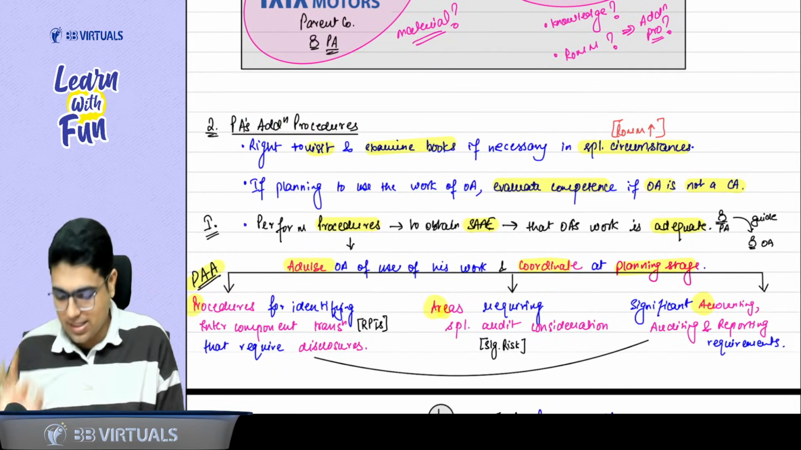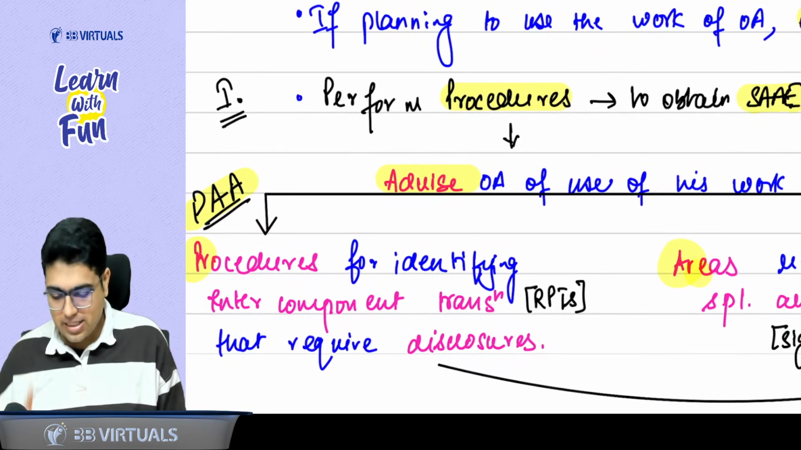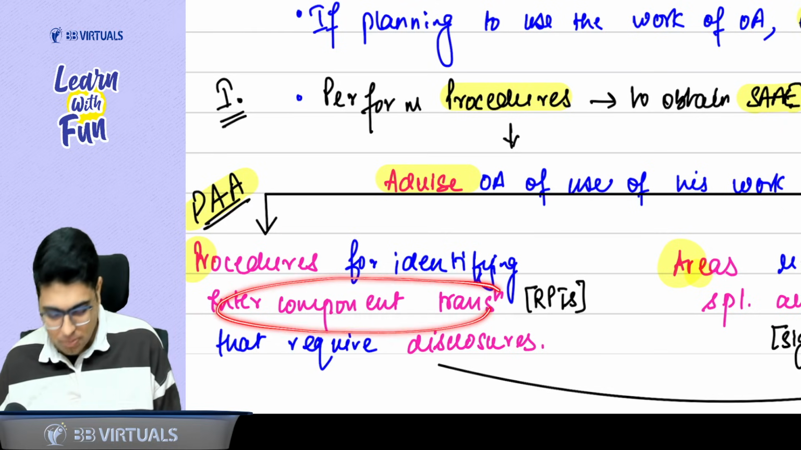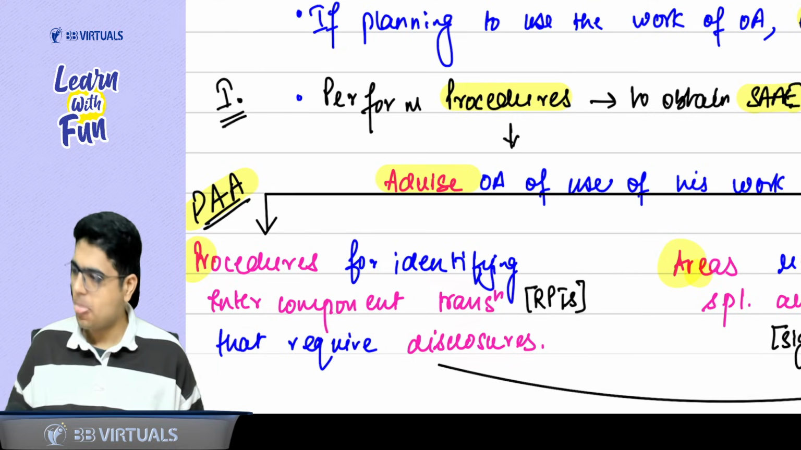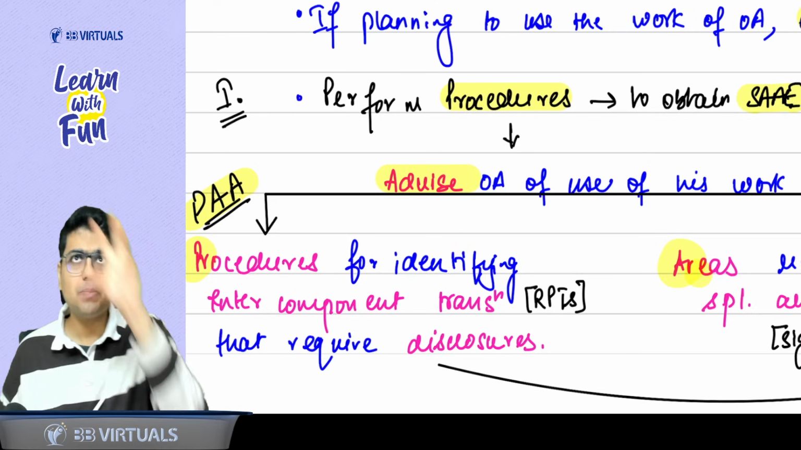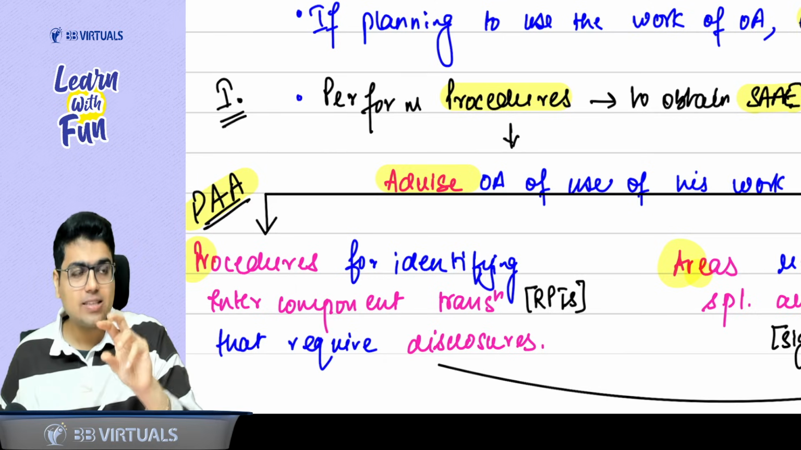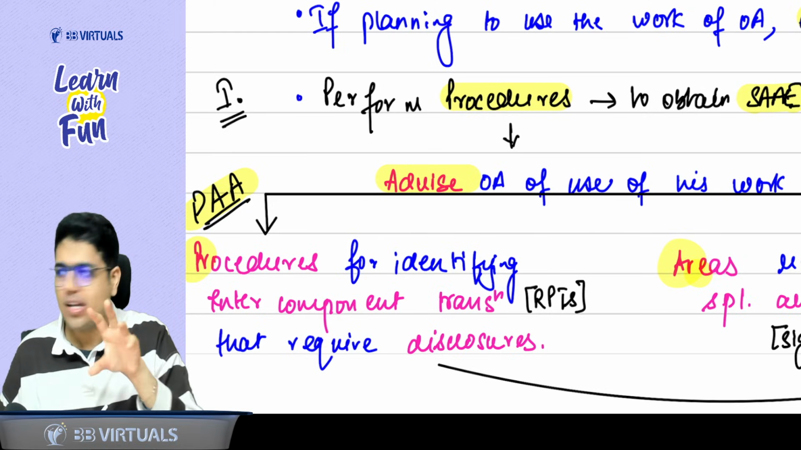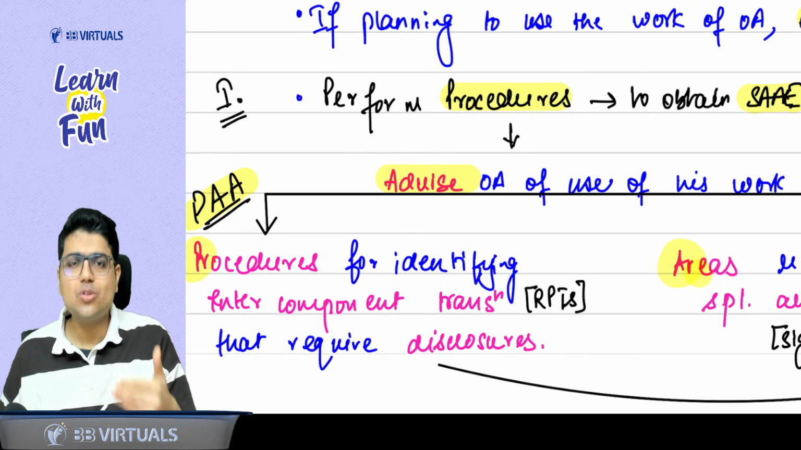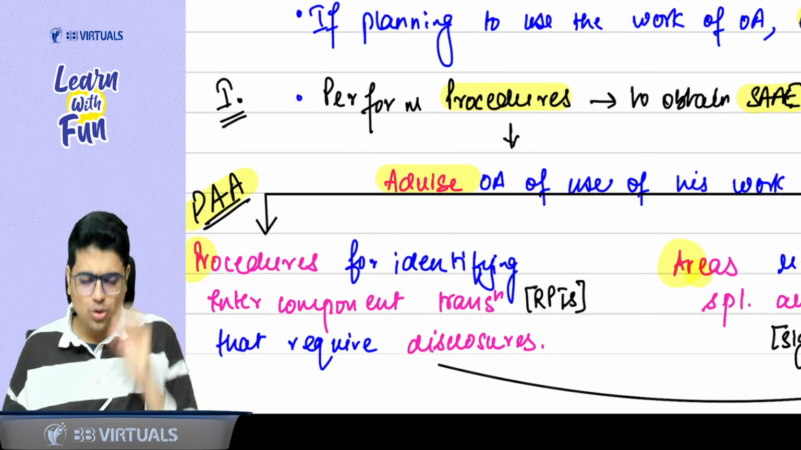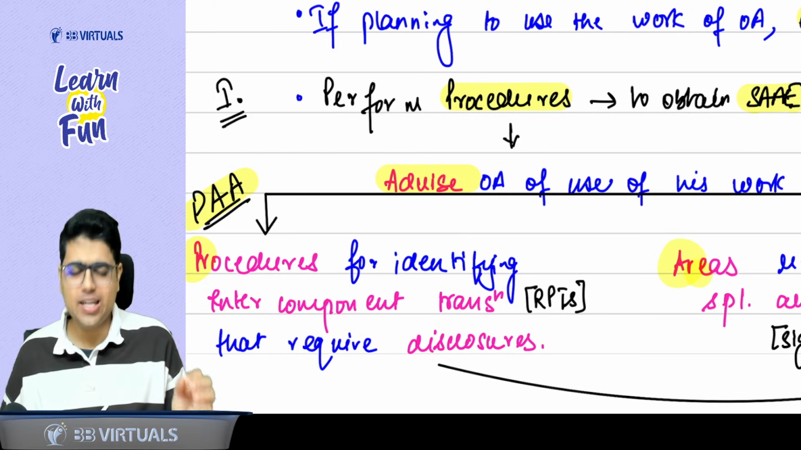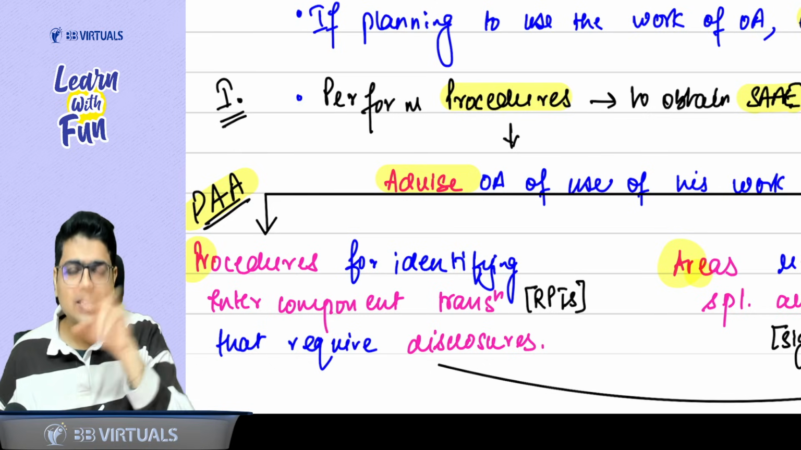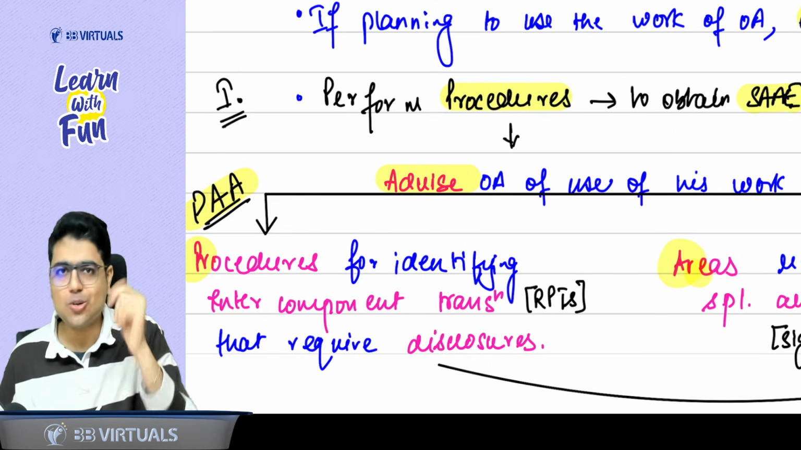First thing, you will guide him about the procedures for identifying intercomponent transactions which require disclosure. Intercomponent transaction means the parent is selling to the subsidiary, or a subsidiary is having a transaction with another subsidiary or with the parent. These are intercomponent transactions. In accounts, you call them related party transactions. So do related party transactions require disclosure? Yes, AS 18 and AS 24. So guide him about the procedure to identify such intercomponent transactions which may require disclosure.